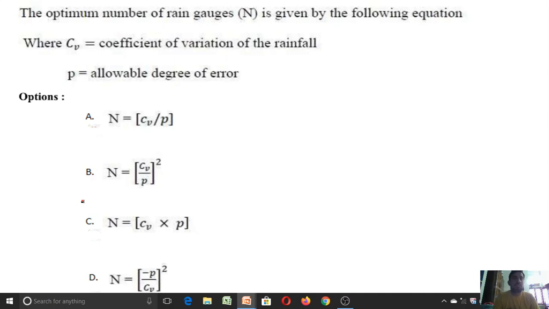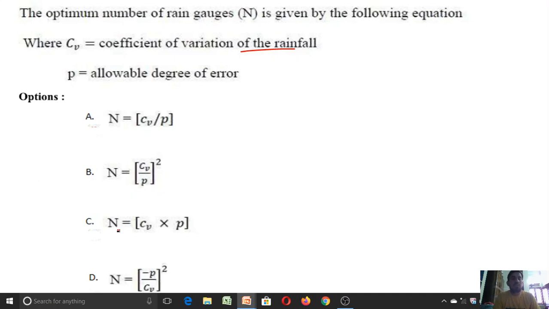This is also a formula based question. The optimum number of rain gauges n is given by the following equation, where Cv is the coefficient of variation of rainfall and P is the allowable degree of error. Option A is n equal to Cv by P. Option B is n equal to Cv by P whole square.